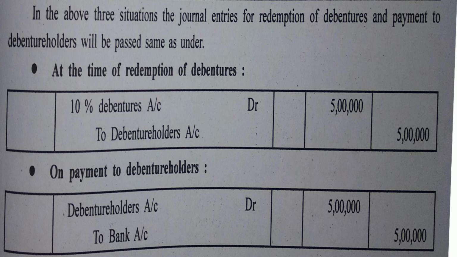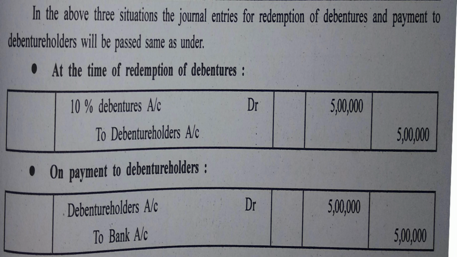5 lakh rupees. In all the 3 cases, rupees 100 is to be returned on 5,000 debentures. That simply means 5,000 into 100. So these 2 journal entries remain common for redemption of debentures in all the 3 cases. 10% debentures account debit to debenture holders account. This is the journal entry for payment. 5 lakh rupees is to be paid. Paid to whom? To debenture holders. And when actually the payment is made, the journal entry is debenture holders account debit to bank account. And this completes our illustration.